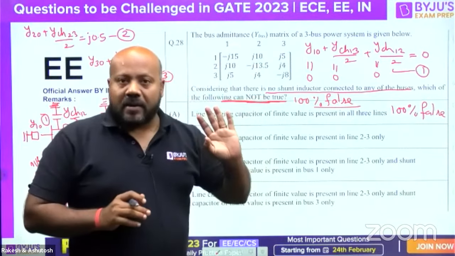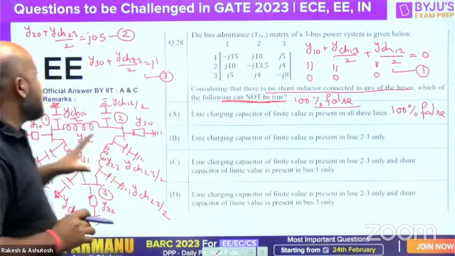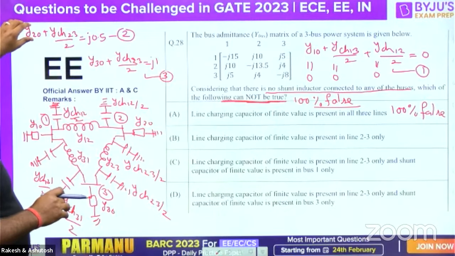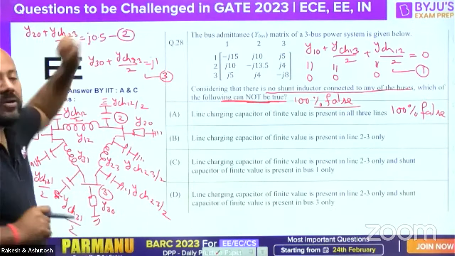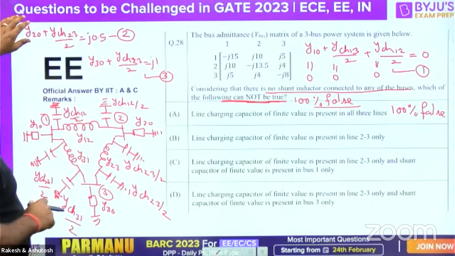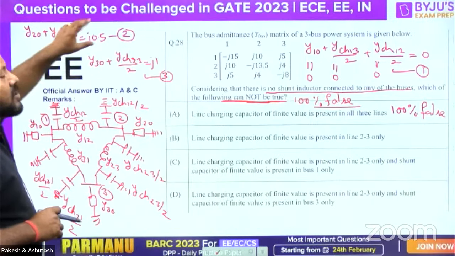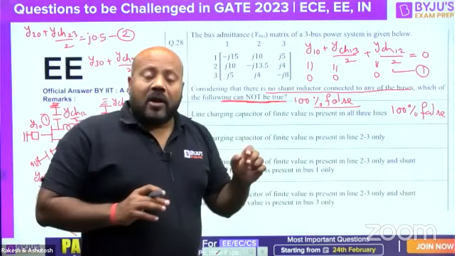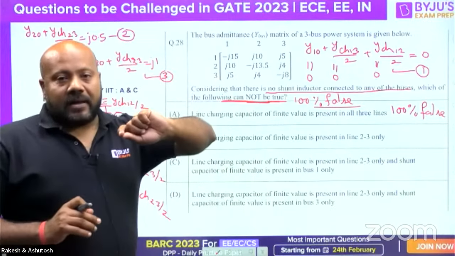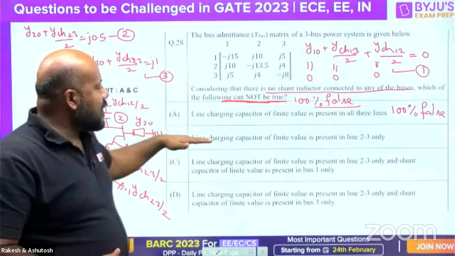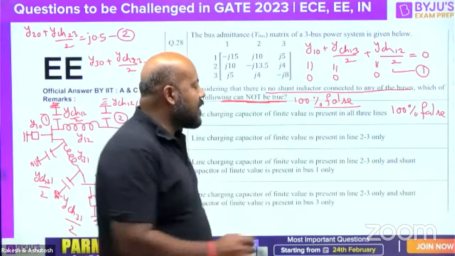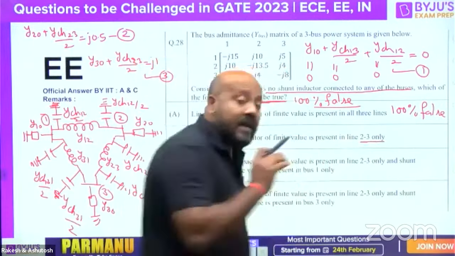One possibility among those is that Y charging 2, 3 may be 0 and Y20 is j 0.5, or Y20 is 0 and Y charging 2, 3 by 2 is j 0.5. Now, in terms of possibilities, there is one possibility which says that line charging capacitor of finite value is present in line 2, 3 only.